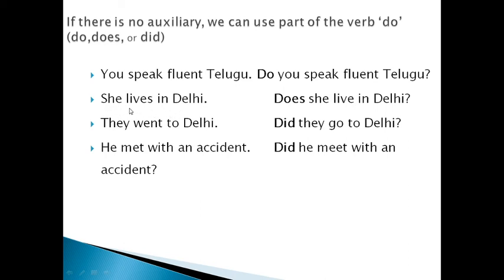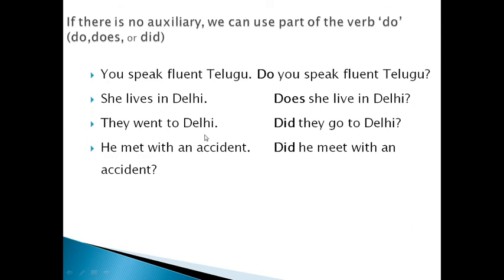See, the verb is lives. It is V1 plus s, so simple present tense, third person singular. For third person singular we use does. Does she live in Delhi?